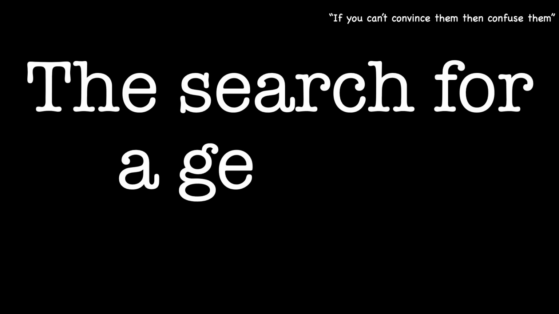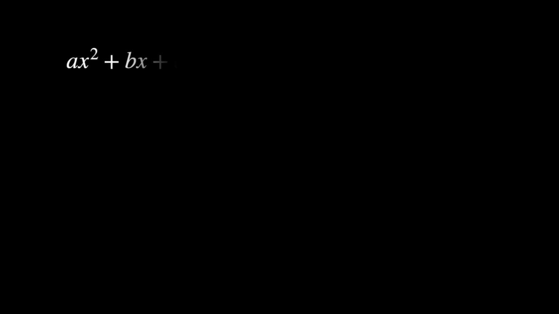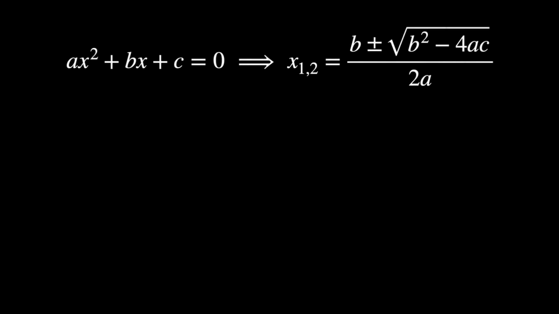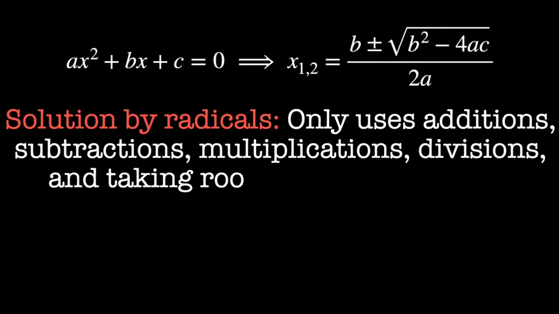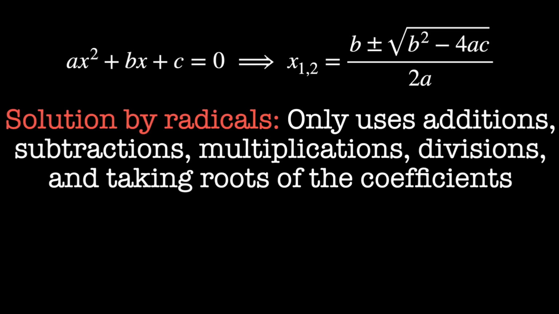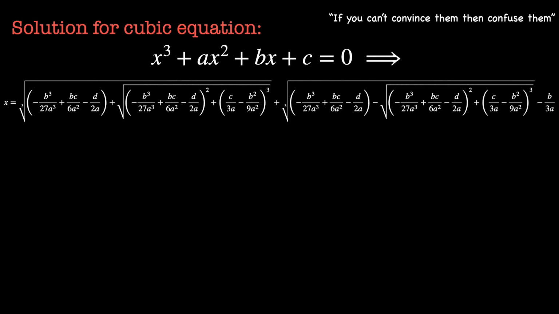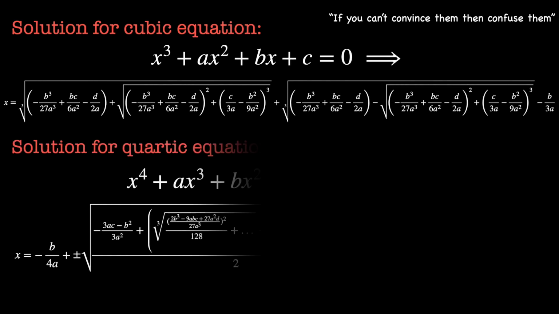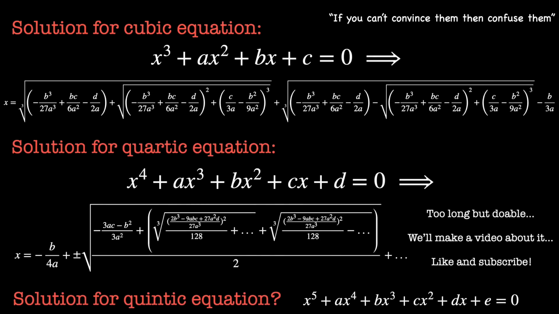The search for a general formula. For polynomials of degree 2, the well-known quadratic formula provides us with a solution by radicals. That is, an elegant formula using only addition, subtraction, multiplication, division, and the square roots. With some effort, mathematicians extended this approach to cubic and quartic equations. But when they turned their sights to the quintic, that mischievous equation had other plans.